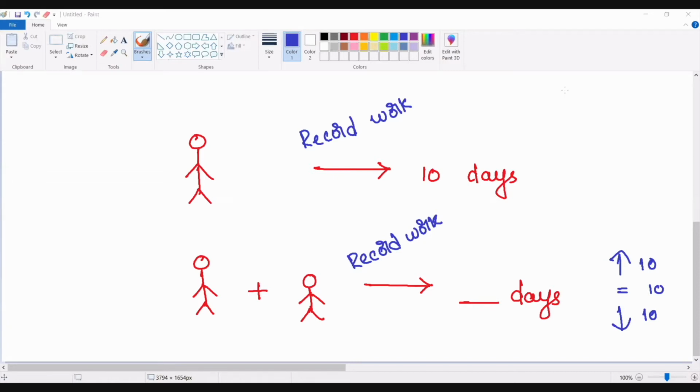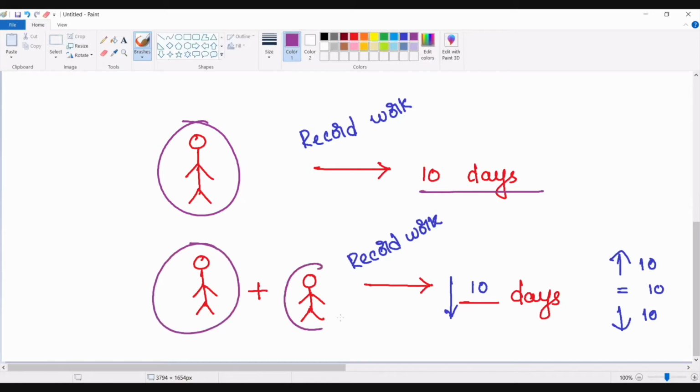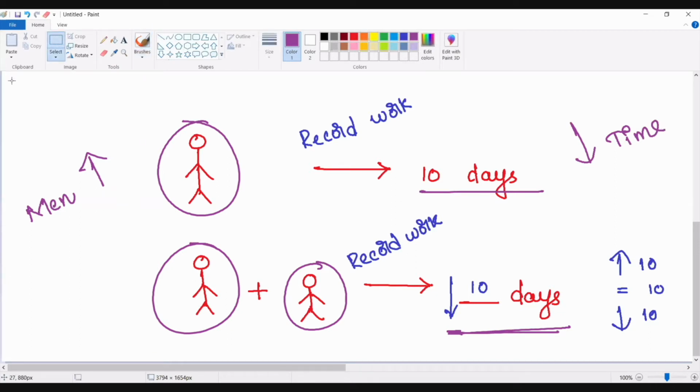Definitely all of us, by using common sense, can clearly say that these two people will take less than 10 days of time to finish the work. So the point you can understand here is that this person is finishing in 10 days. If one more candidate is helping, then they take fewer days than before. That means when manpower increases, then the time taken decreases.